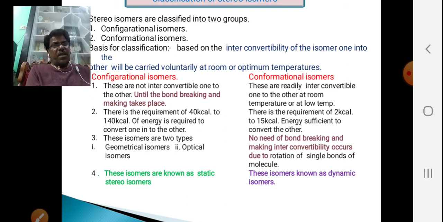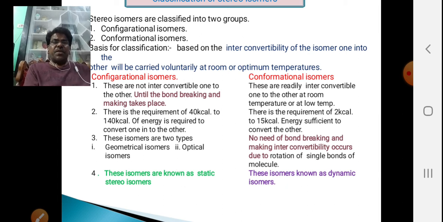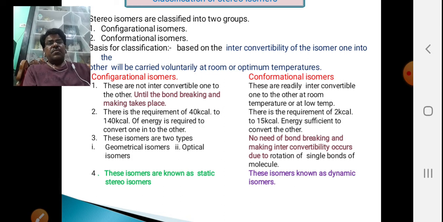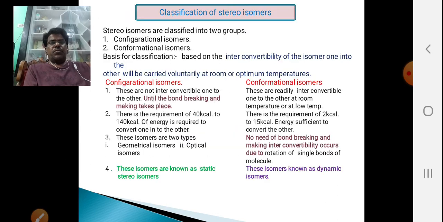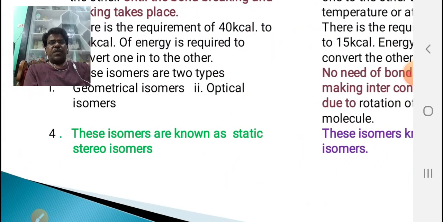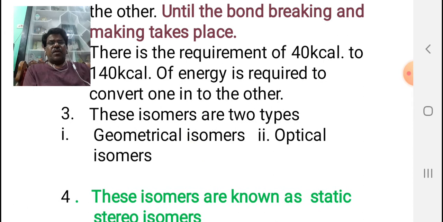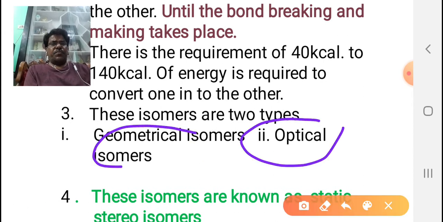But in the case of conformational isomers, because of bond rotation, the groups or atoms change from one place to another in space. The spatial orientation will be different. Again, configurational isomerism is classified into two types: geometrical isomerism and optical isomerism.